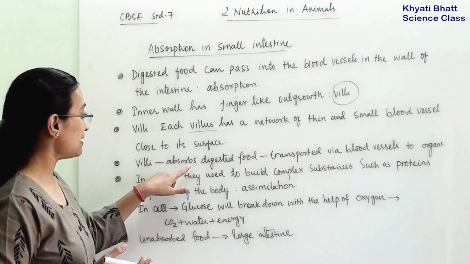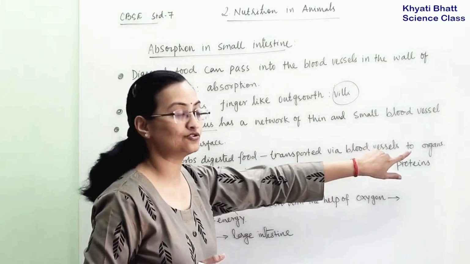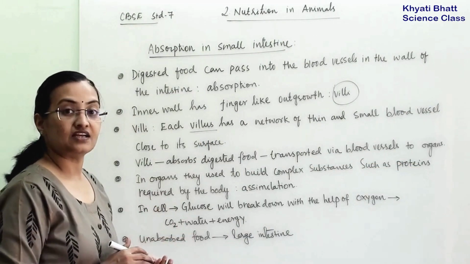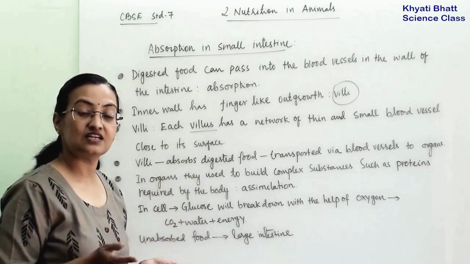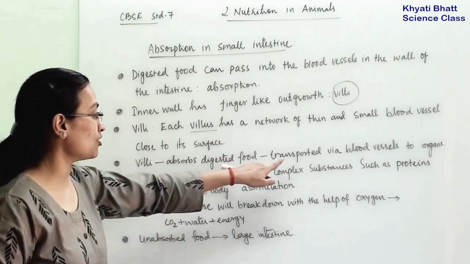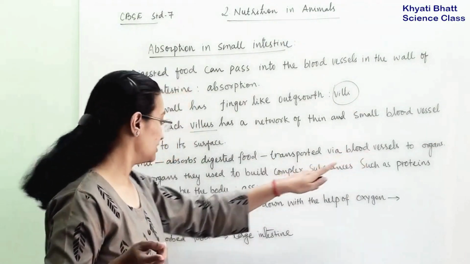Villi absorb digested food and transport it via blood vessels to organs. So this is the path of digested food: once the food is digested in the small intestine, it gets absorbed by the villi, and from there it is transported via blood vessels to the organs.